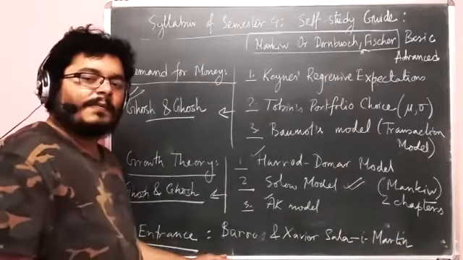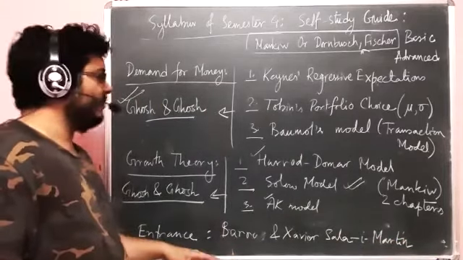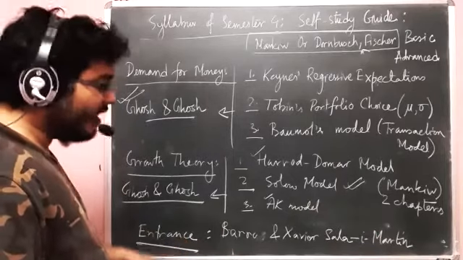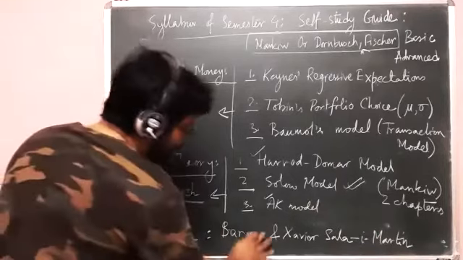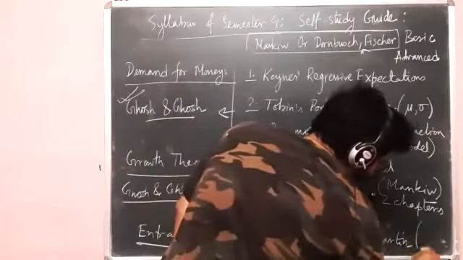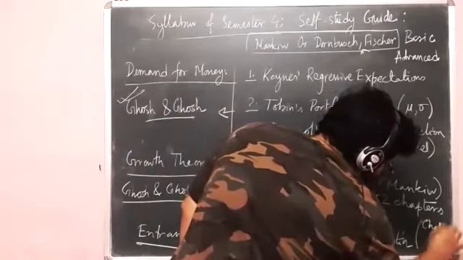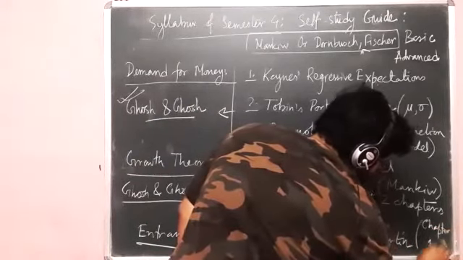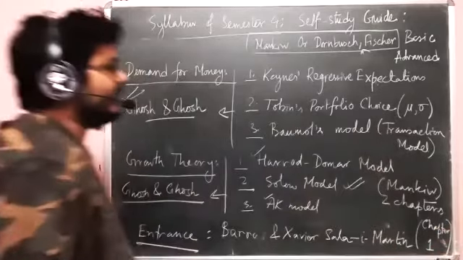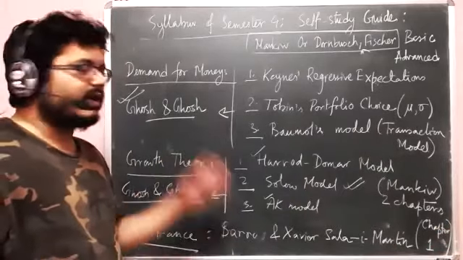Now, this book is a book only on growth theory. All right. So study only chapter 1. Don't try to study beyond that.